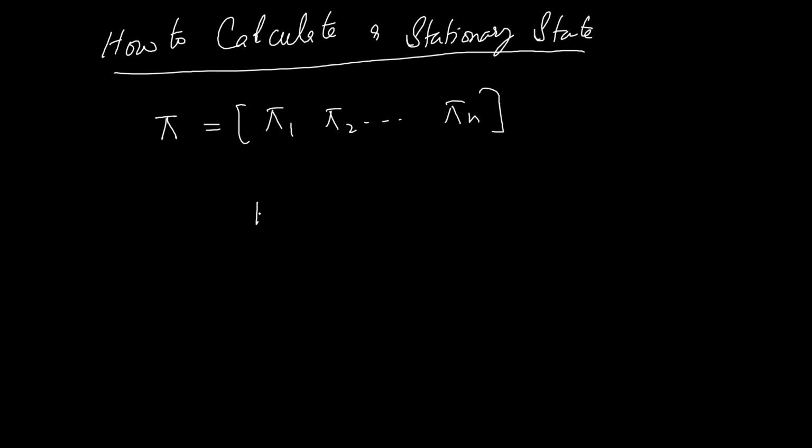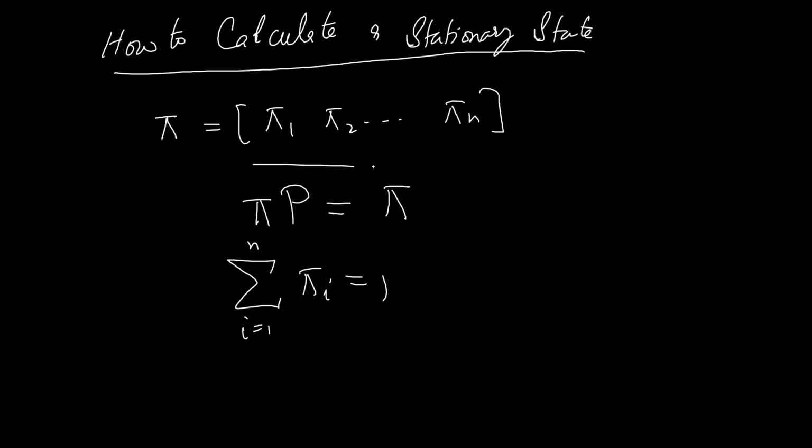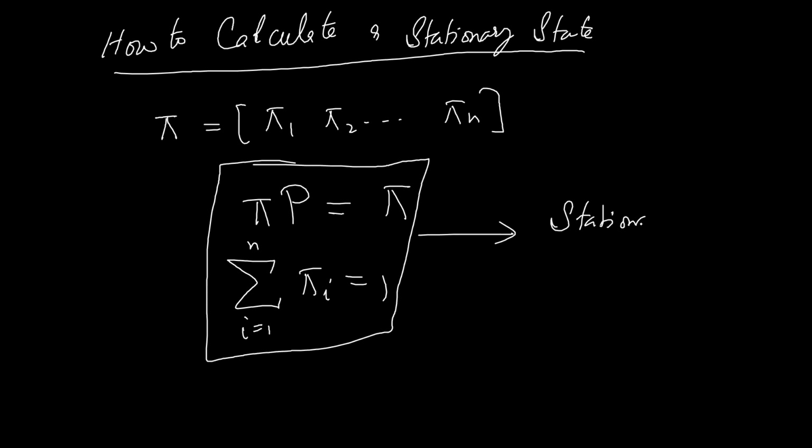Then solving this system of equations, pi multiplied by the transition matrix is equal to pi, and the sum of all the pi i's should be equal to 1. When we solve this system of linear equations, it gives us the stationary state represented as pi. The pi values will give us the stationary state.